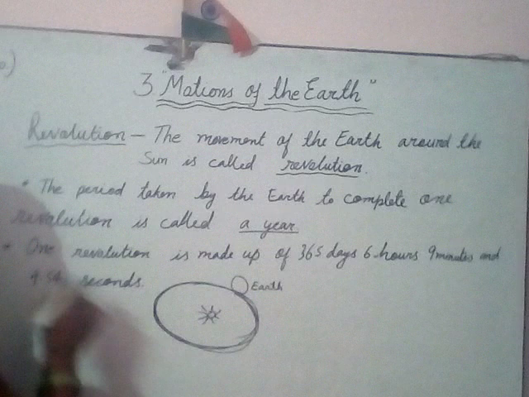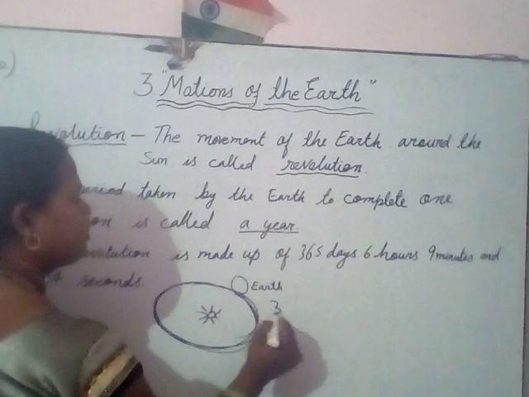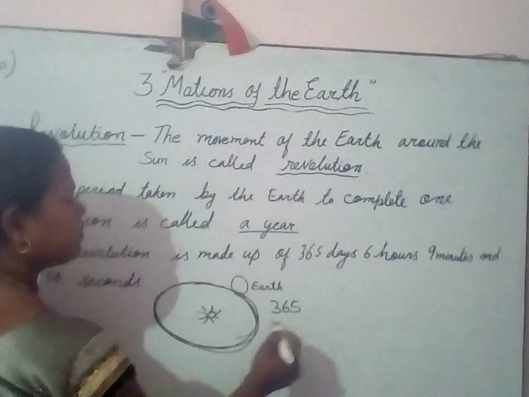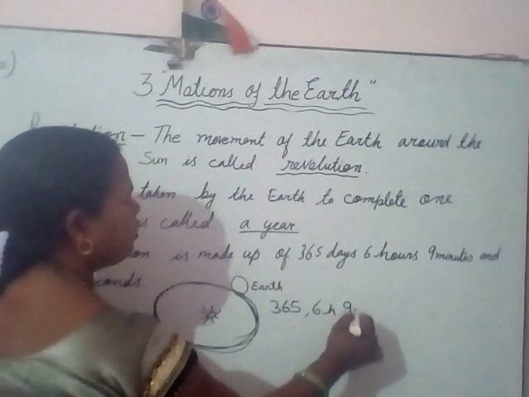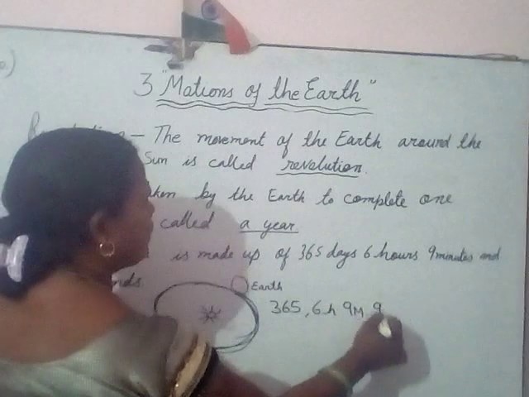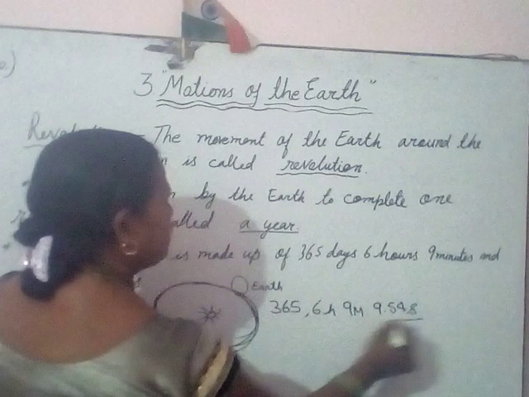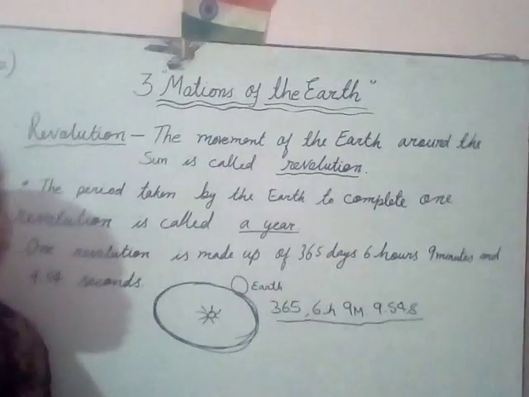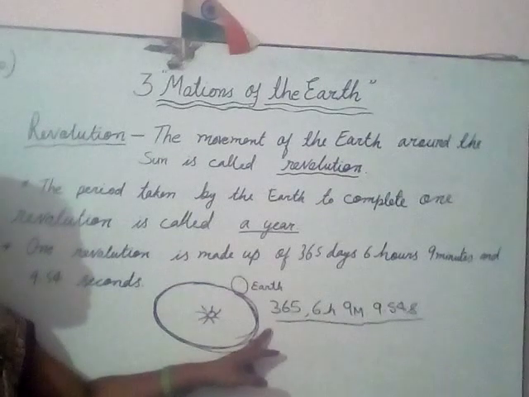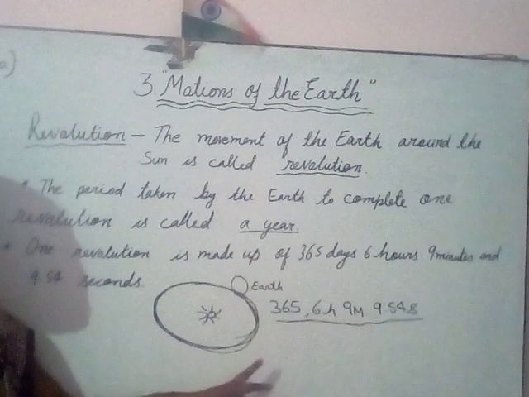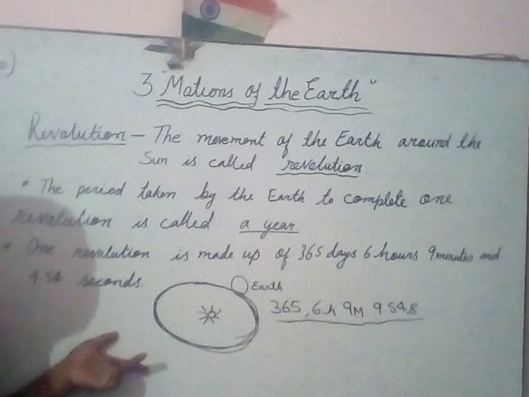Here the next thing is that one revolution is made of 365 days, 6 hours, 9 minutes and 9.54 seconds. This is the time taken by the Earth to complete one circle around the Sun. So these are the main points. I hope it is clear.